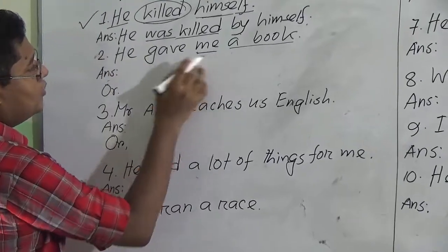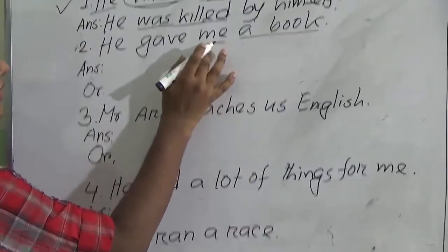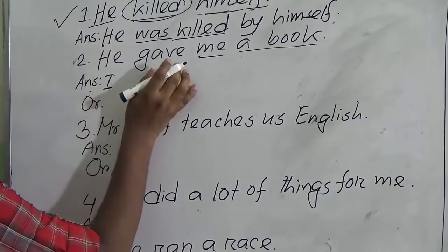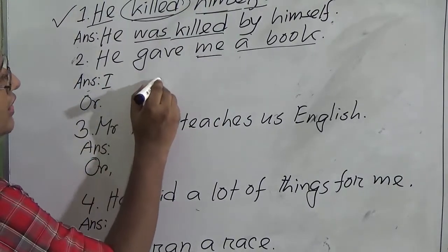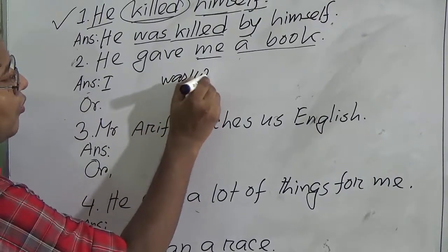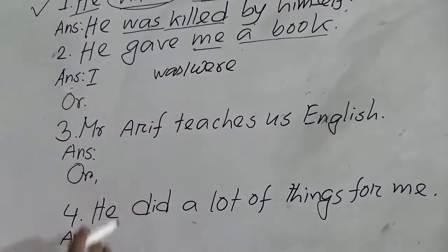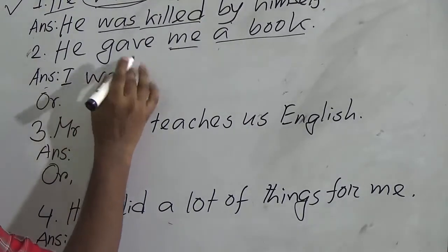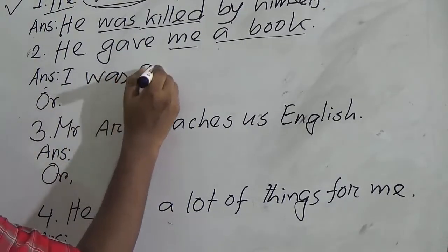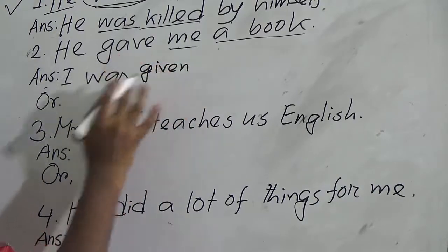First, he gave me a book. We will take the first object. Me will be the subject, I. As this sentence belongs to past indefinite tense, we will use the auxiliary verb was or were. As the subject is I, we will use was. So I was, then the past participle of the main verb: I was given.